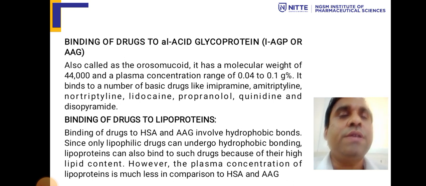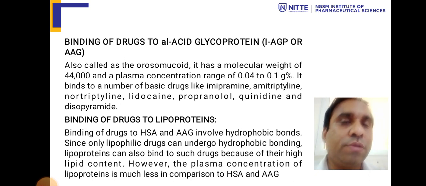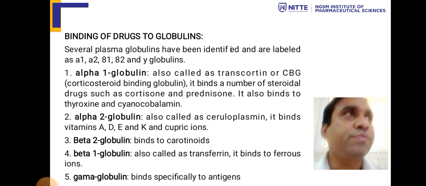Now we will see the binding of drug to lipoproteins. Binding of drug to human serum albumin and to alpha acid glycoprotein involves hydrophobic bonds. Since only lipophilic drugs can undergo hydrophobic bonding, lipoproteins can also bind to such drugs because of their high lipid content. However, the plasma concentration of lipoprotein is much less as compared to human serum albumin and alpha acid glycoprotein.